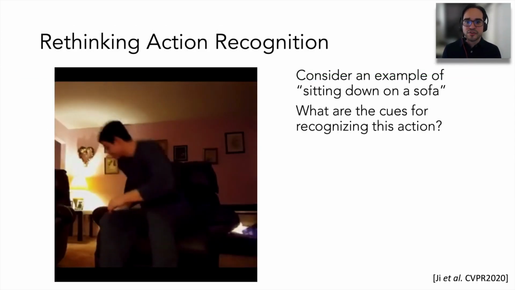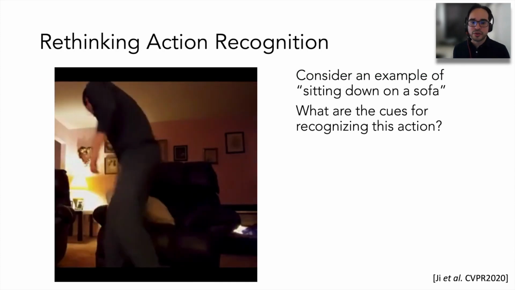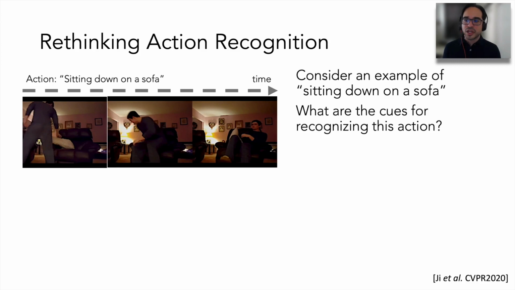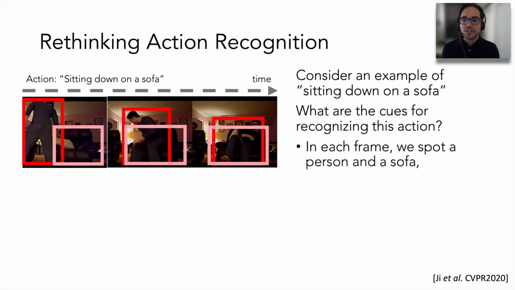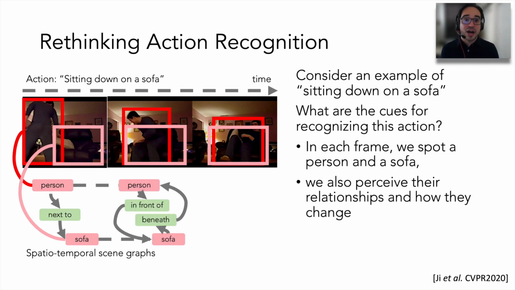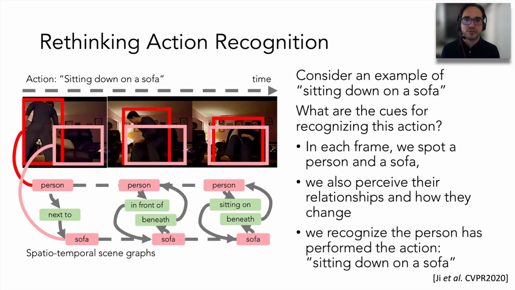Let's look at this clip of a person sitting down on a sofa. We want to think about what the cues are for recognizing this action. One way to think about it is that in each frame, we see a person and a sofa. And we also perceive their relationships and how they change through time, until we see that the person has performed the action sitting down on a sofa.